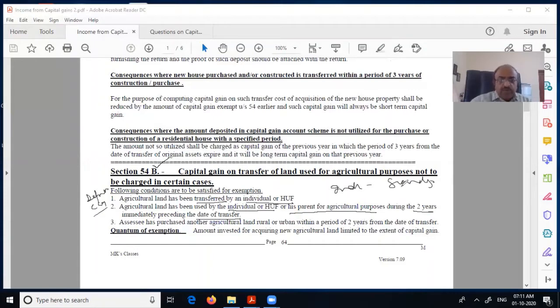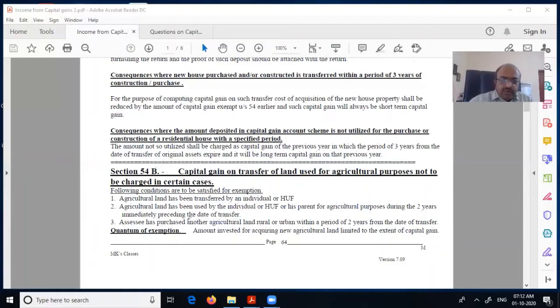Then you may not be able to claim it. He was not using it, only his grandfather was using it during the 2 years. Whether you can claim: no, because either he or his parent should have used it during the 2 years immediately preceding. That means it should have been used for agriculture recently, not some old property.